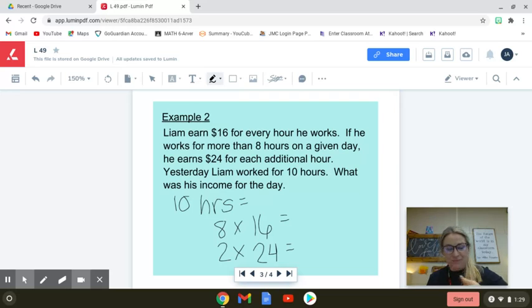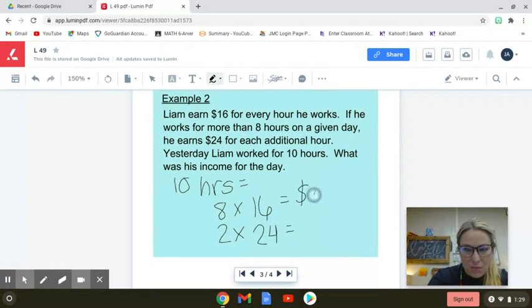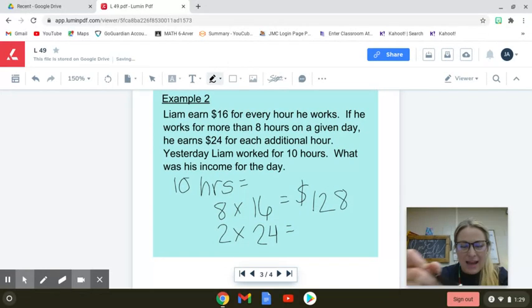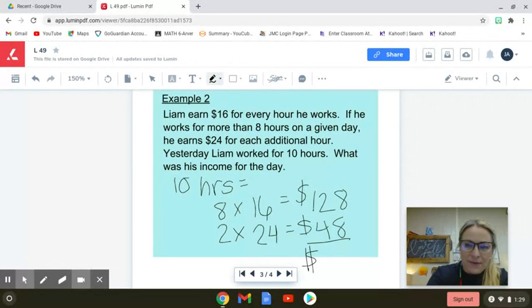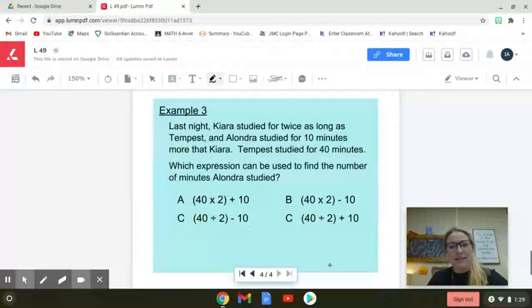So even without solving this, it tells us that he had a pretty successful day of work in monetary terms. So we have 8 times 16. I know that 8 times 16 is 128. And then 2 hours at $24 an hour is an additional $48. When I add those together, I get a grand total for the day of $176. Not a bad day of work. That dollar sign is your label. It's super important.